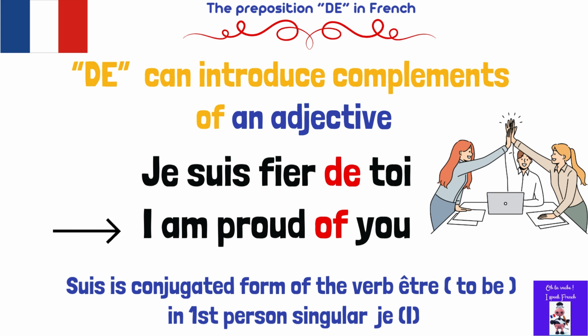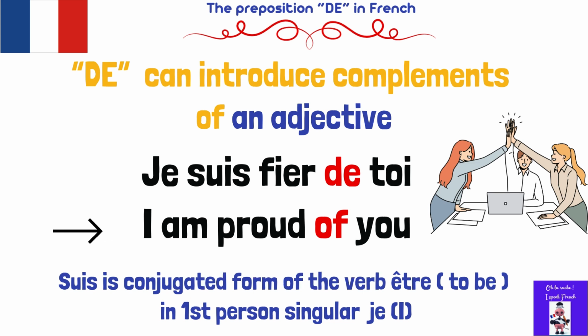It can also introduce complements of an adjective. For example, if someone wants to say that he's proud of someone, in French it would be je suis fier de toi. I am proud of you. Je suis means I am. It's the verb être, one of the most important verbs in French.